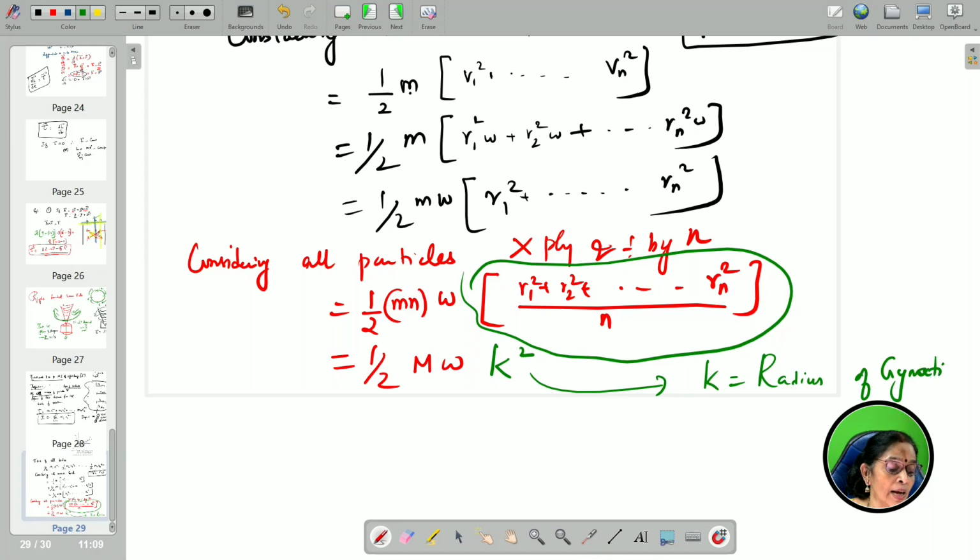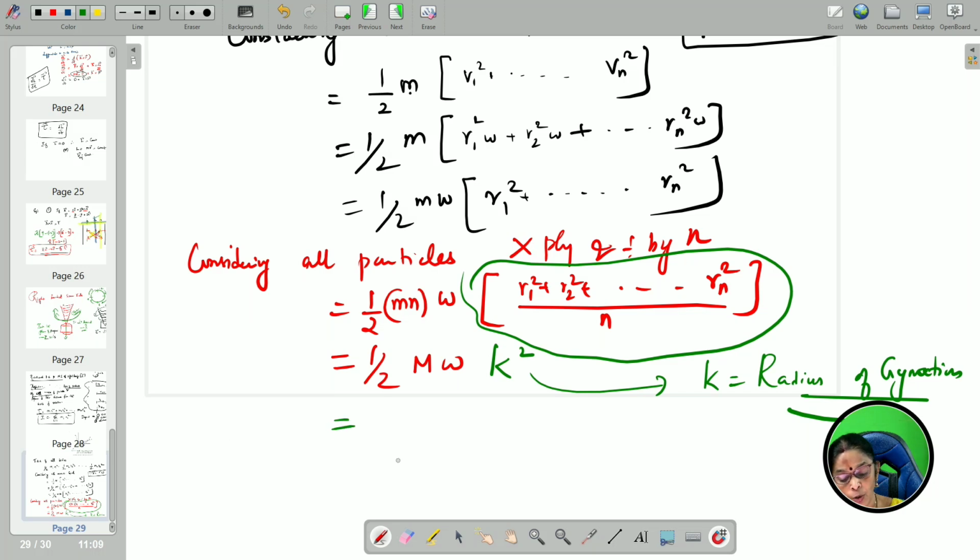What do you mean by radius of gyration? That is nothing but the mean square distance. Individual distances, you know, we have to find the mean square distance of all the particles about the center of mass from the axis of rotation.